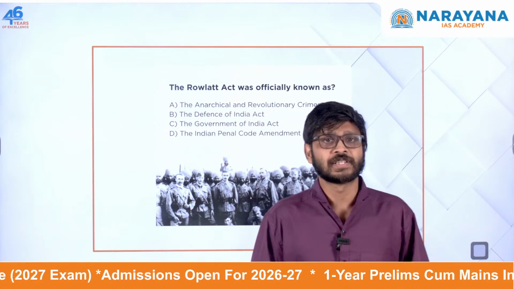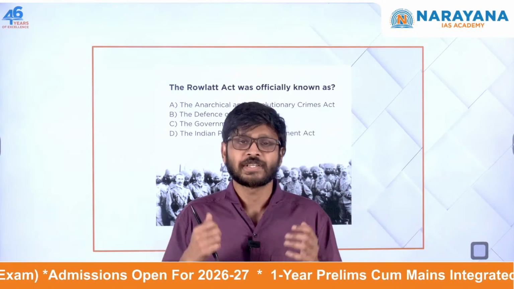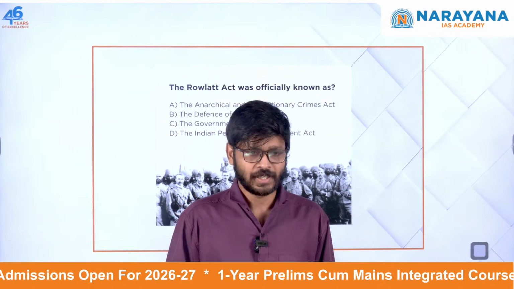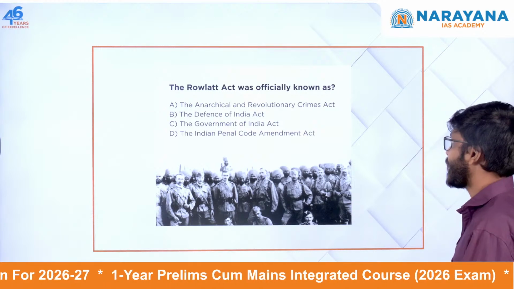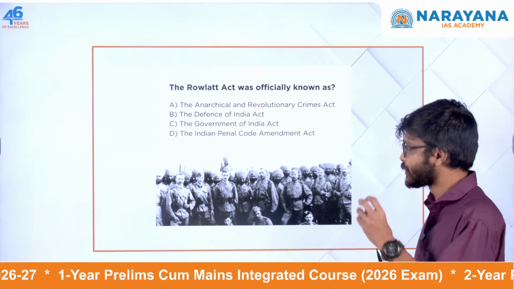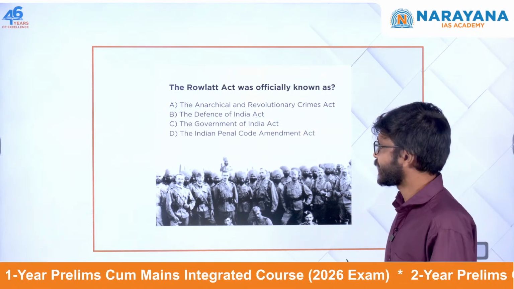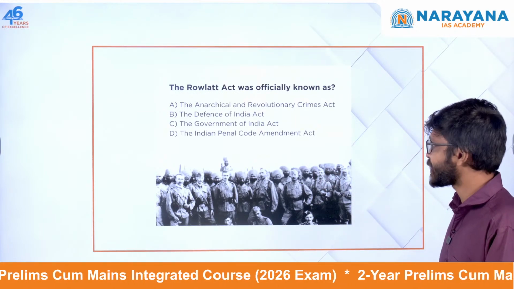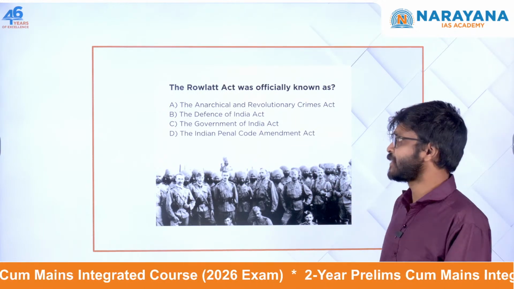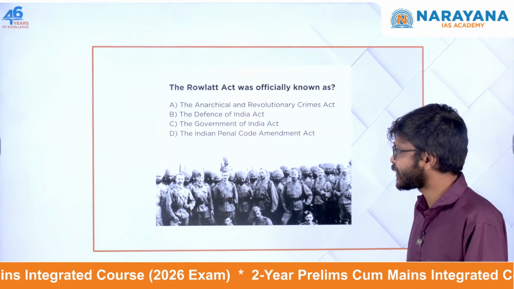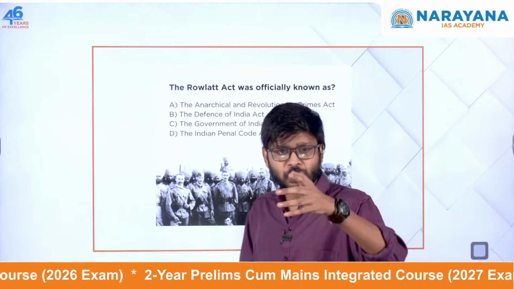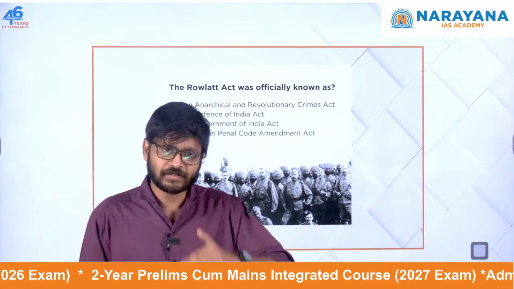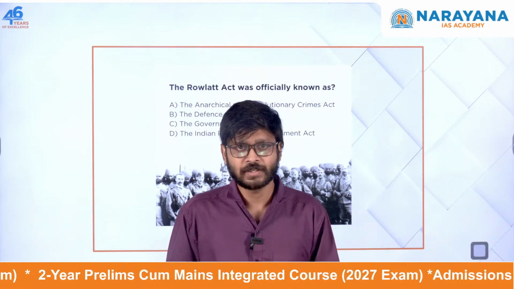So before we begin the discussion, let's start with a very short quiz on this historical event. Here on the screen you can see the quiz. What was the official name of the Rowlatt Act? Option A, Anarchical and Revolutionary Crimes Act. Option B, the Defense of India Act. Option C, the Government of India Act. Option D, the Indian Penal Code Amendment Act. You can post your answers in the chat box. By the end of the session, we'll be discussing this particular question.